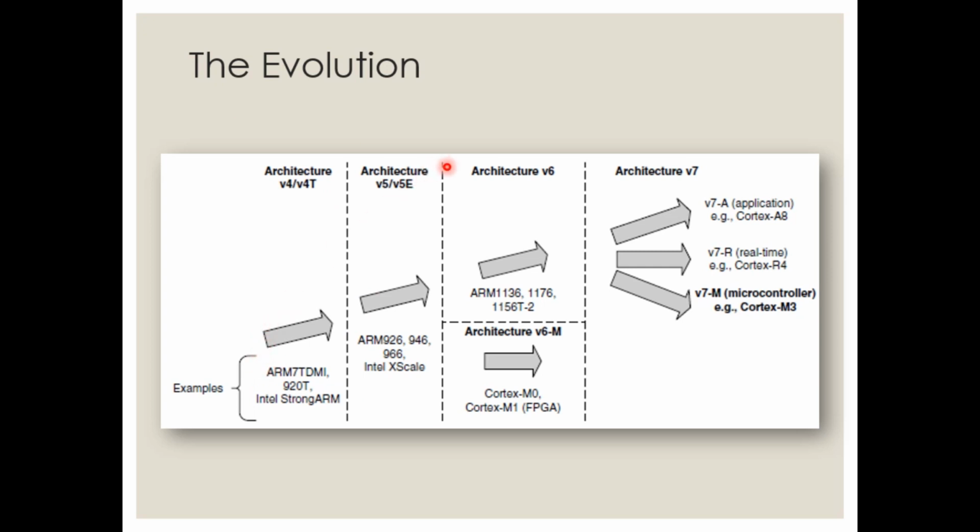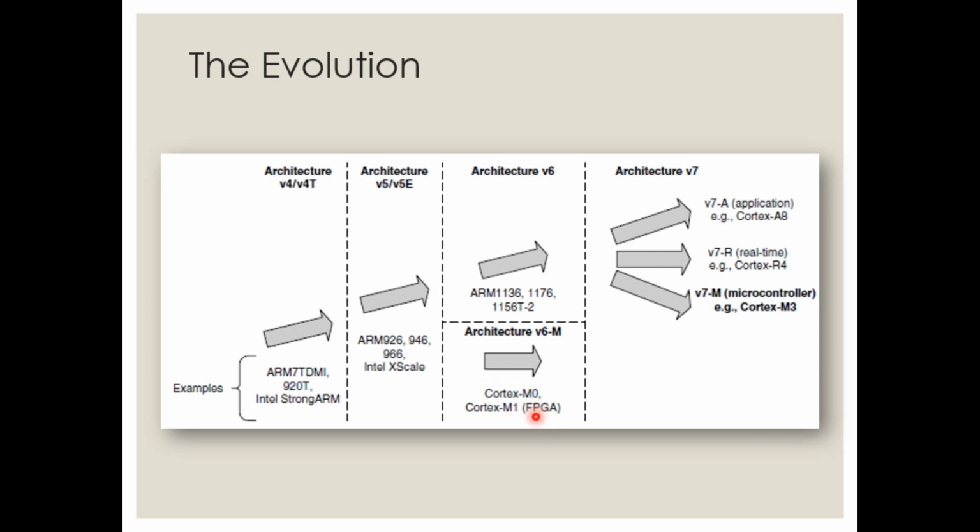Then it was upgraded to architecture V5. Intel came up with XScale at that point of time. Then architecture V6. At this point, when version 6 of the architecture was developed, they went for a Cortex version of ARM processors.